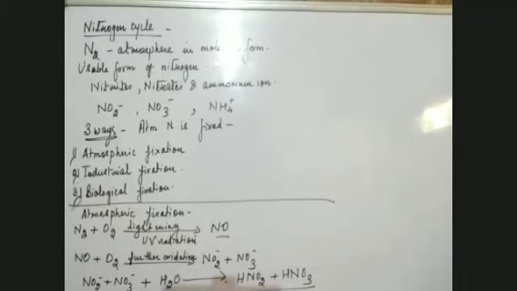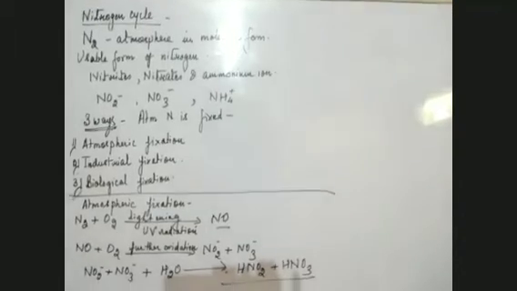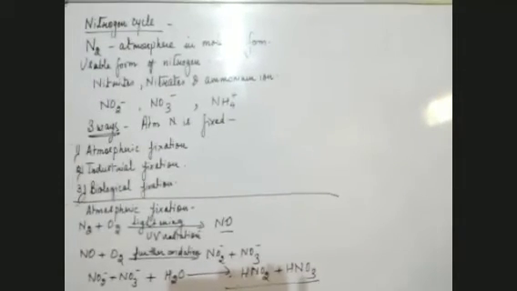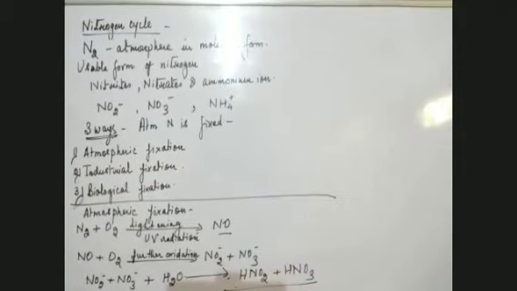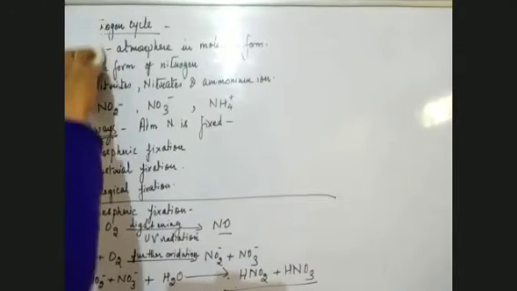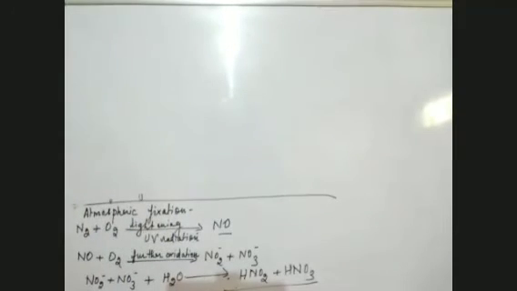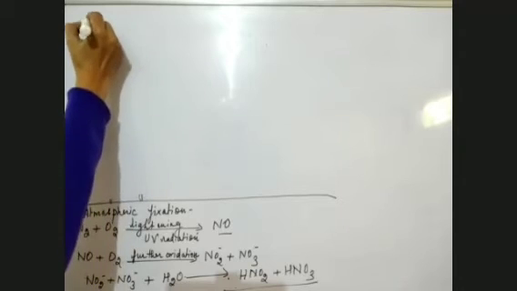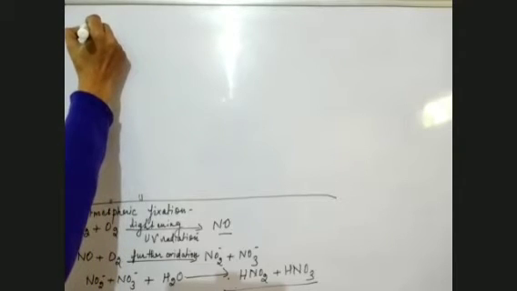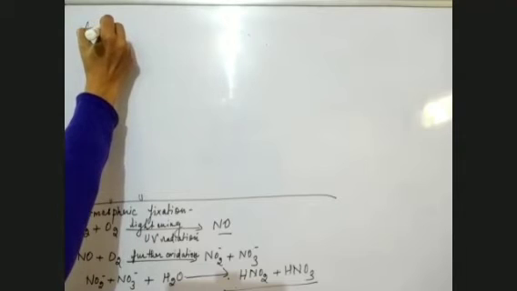So I think the lower portion is not visible to you, so I'll write at the top again. These HNO2 or HNO3 which are formed come down in the form of acid rain into the soil.